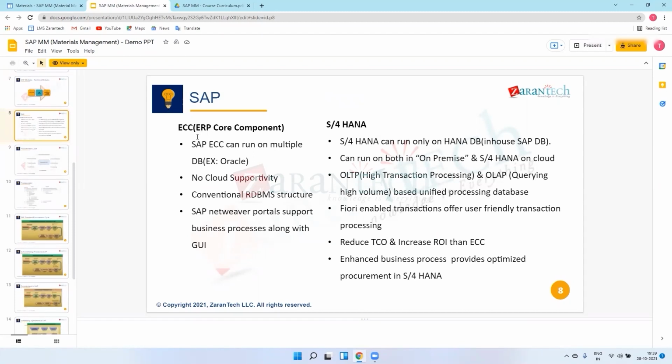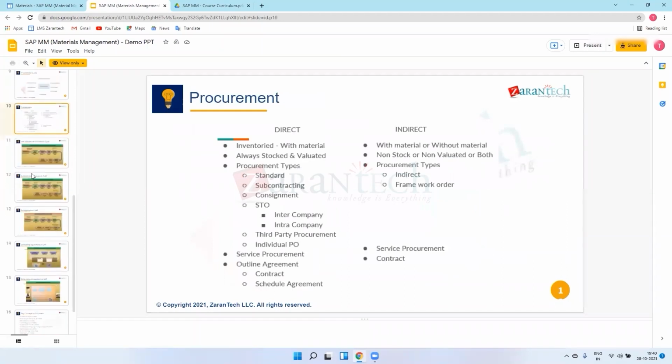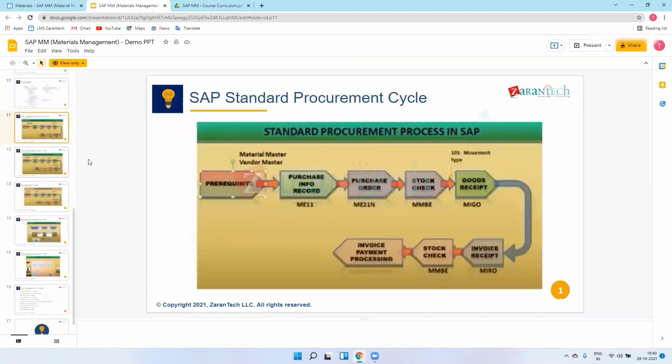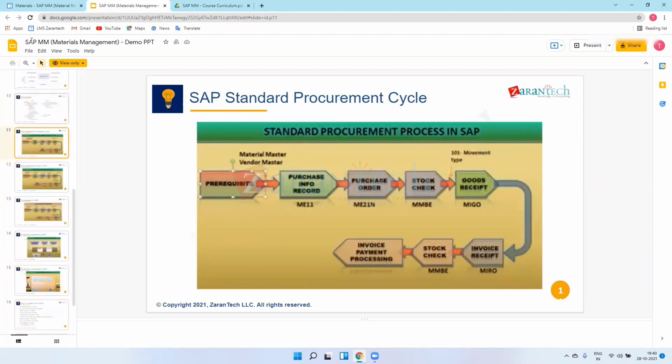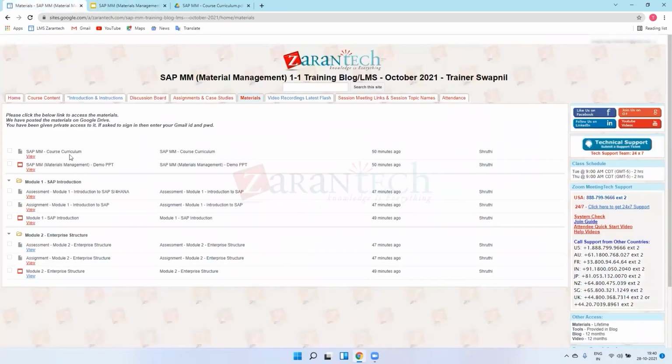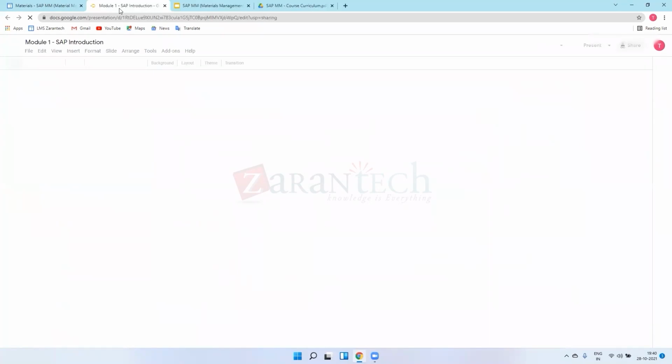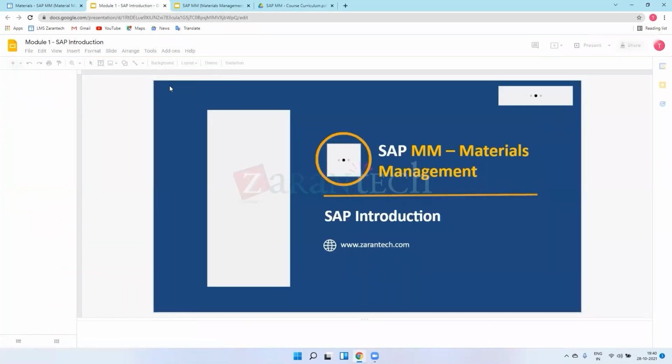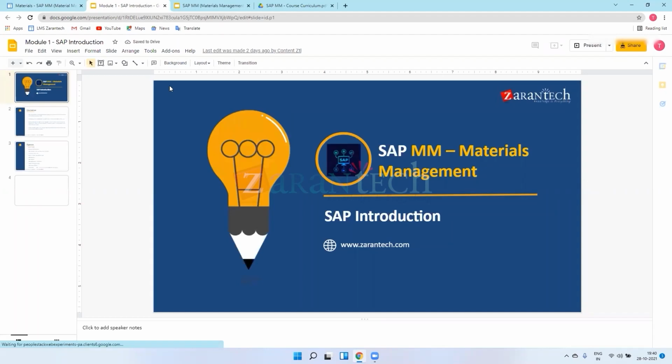SAP ECC and S4 HANA, I will explain about these slides in between our sessions, after 5 to 6 sessions, because we need to see screens so that we can understand the difference between ECC and S4 HANA. So basically I will show the screens. I will open my other PPT, so we'll hold on this PPT. We'll open this SAP introduction PPT. We are starting our session with module 1, that is SAP introduction.